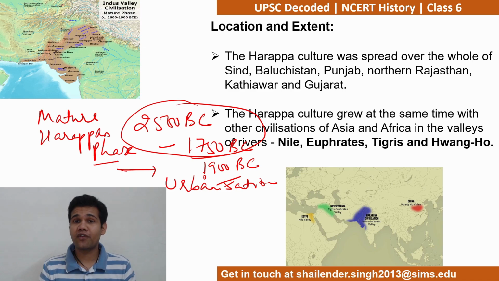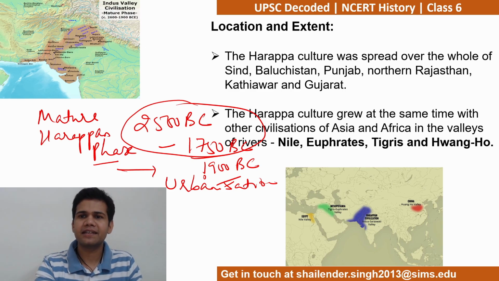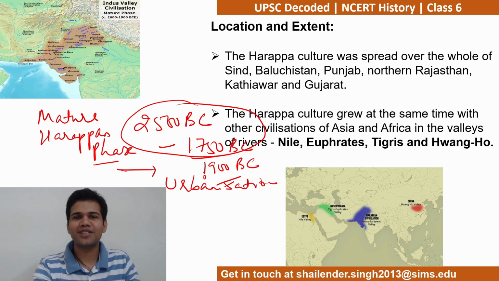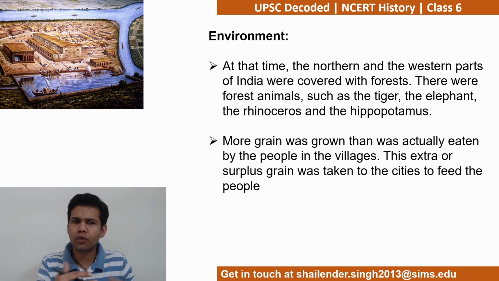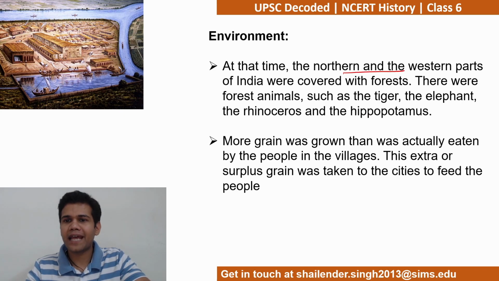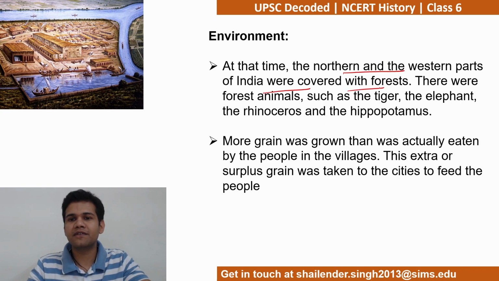Any confusion so far? आप मेरे को बता सकते हैं comments में बिना झिझक के. And as I said, it is my responsibility to ensure that you are answered. Now let's move on to the next important thing, guys. आप लोगों ने setting देख ली, अब थोड़ा सा ये समझते हैं कि उस टाइम पे वहाँ पे किस तरीके का environment था. So you can see that at that time the northern and western parts of India were covered with forests.